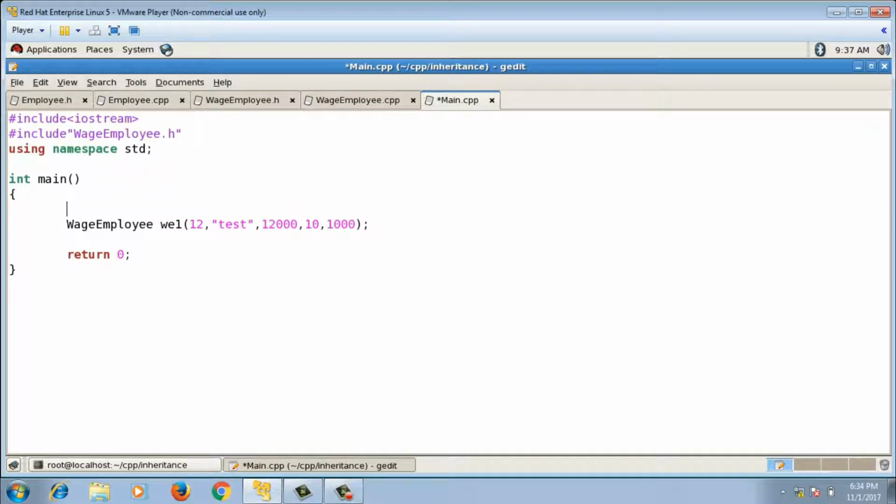Say I have one object for employee class, employee E1 with some values, and I have another object for wage employee class, which is WE1. Now if I display both the objects,